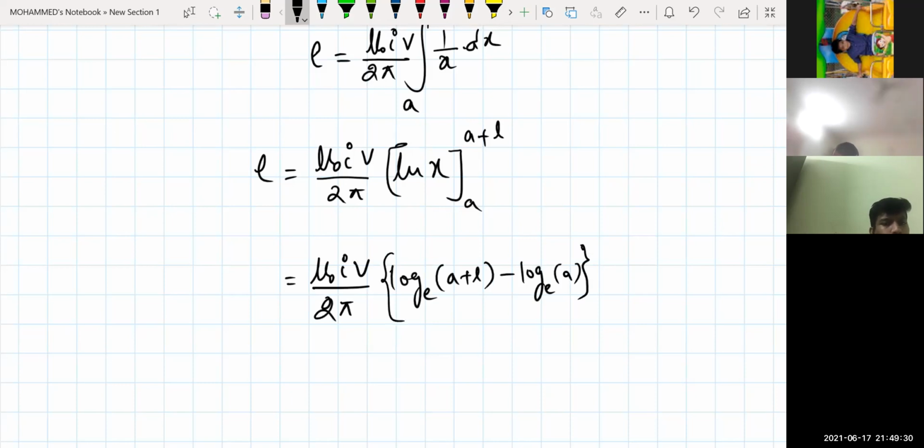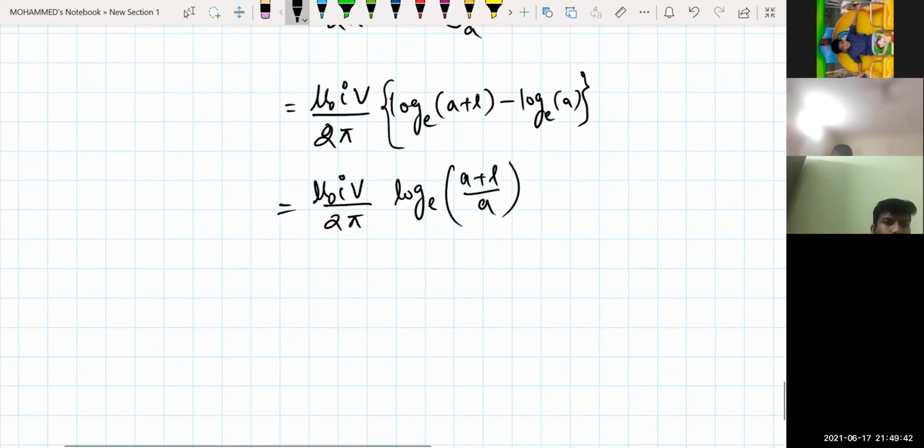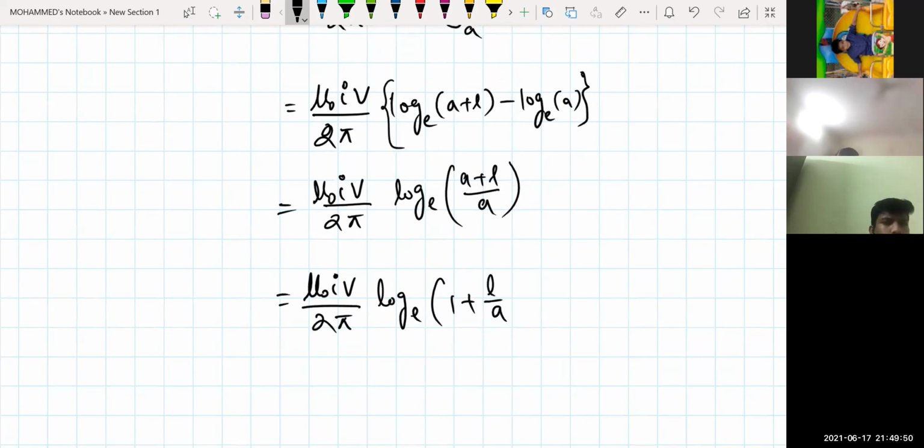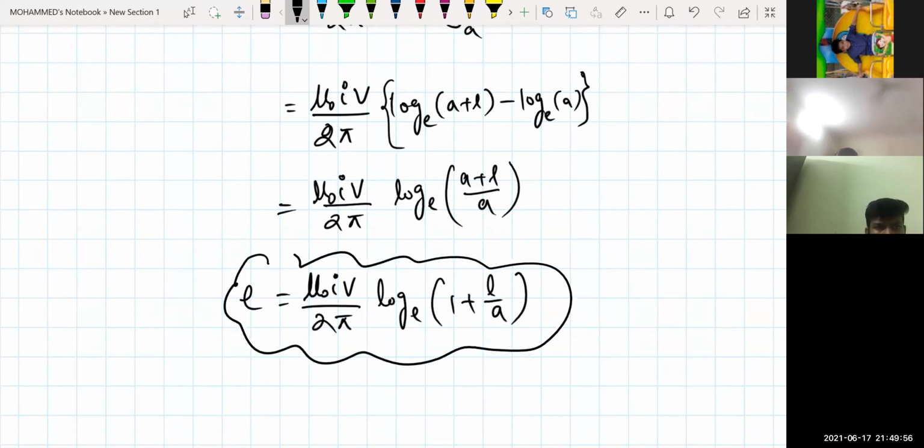Mu naught I into V divided by 2 pi, this will become ln of (a plus L) by a. That is the way we will be simplifying this one. So mu naught I into V divided by 2 pi into ln of 1 plus L by a. Can I even write like this? So this will be the induced EMF. This is your answer.